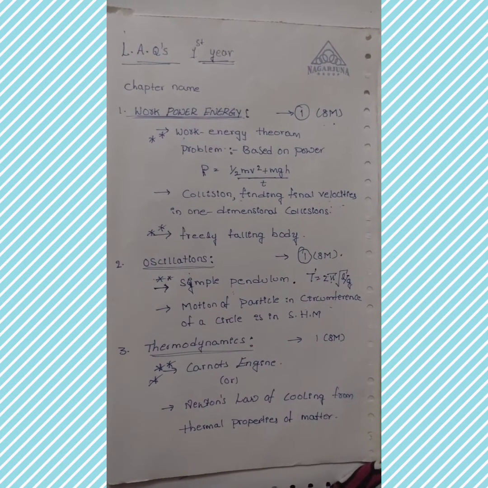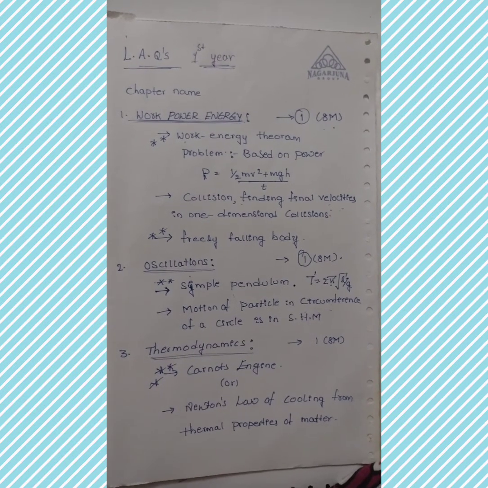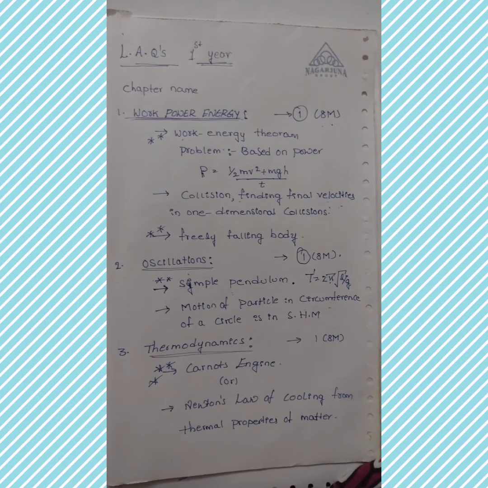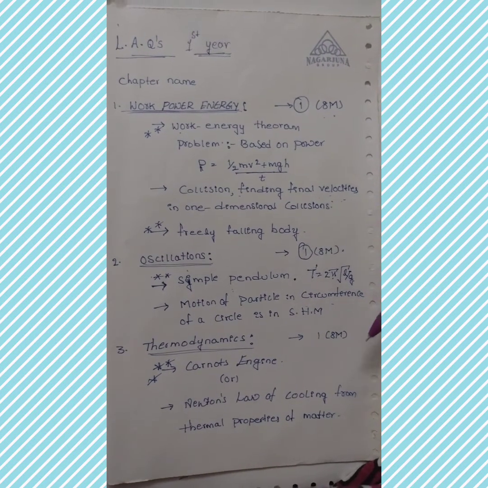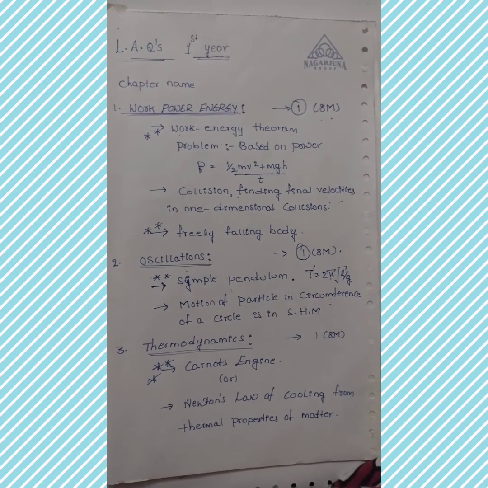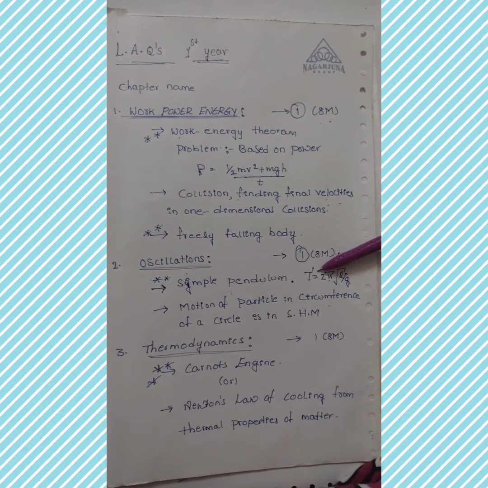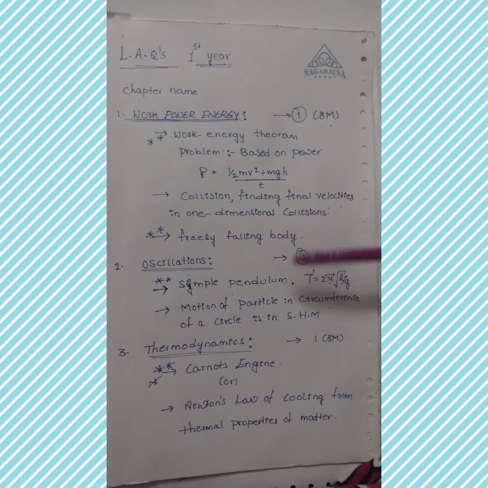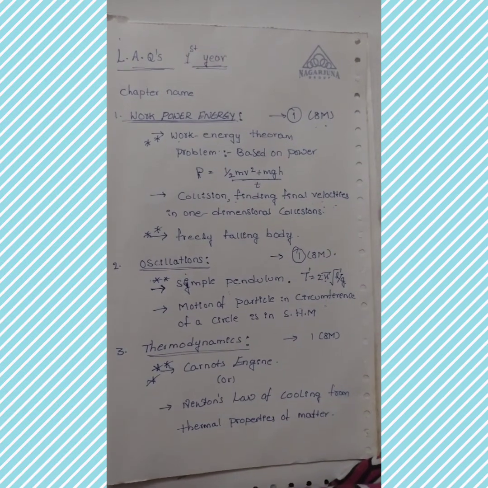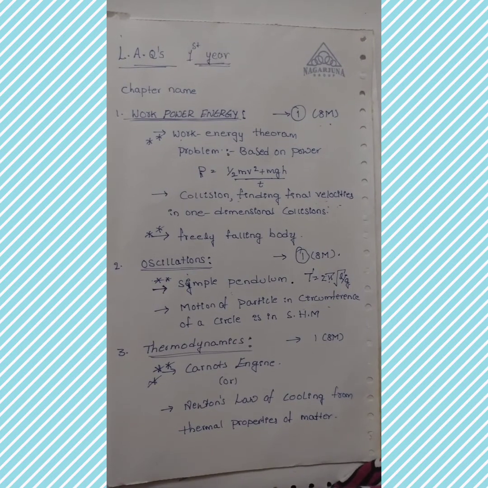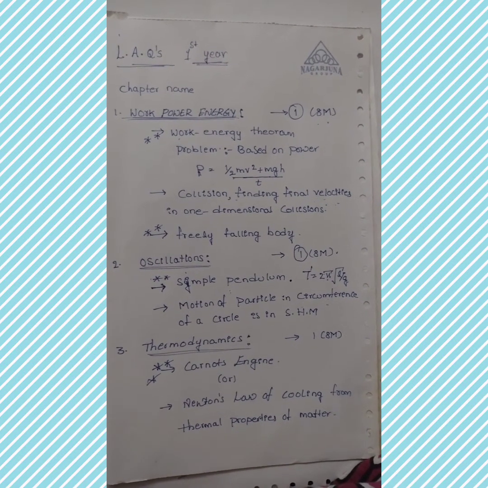It means that if you are able to read these 3 chapters perfectly, you will get 16 marks under LAQs. Suppose you are unable to read all 3 chapters, you can leave any one chapter by choice. But you have to be perfect in at least 2 chapters. Maybe it is work power energy or oscillations, that is your wish. Any 2 chapters must be perfect. If you are able to read the 3 chapters also, you can.